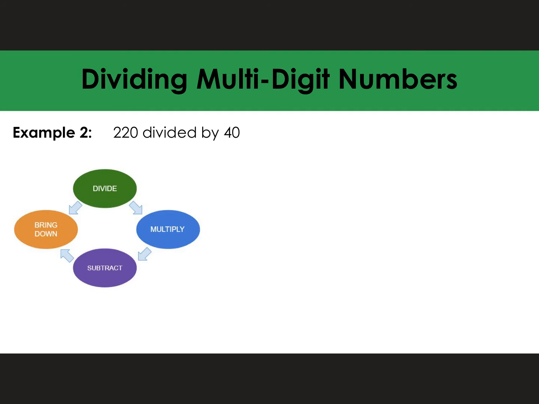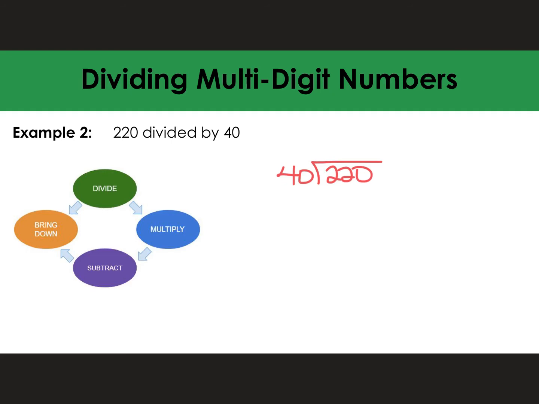220 divided by 40. 220 is my dividend. That is going to go under my division bracket. 40 is my divisor. Does 40 go into 2? Nope, that means I need to move over another place. Does 40 go into 22?